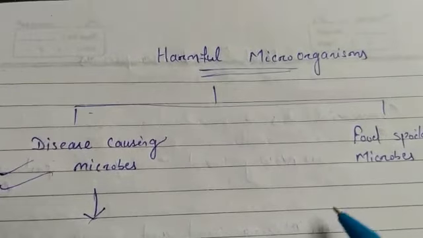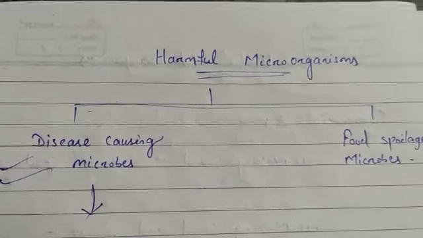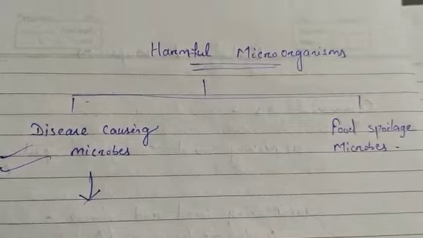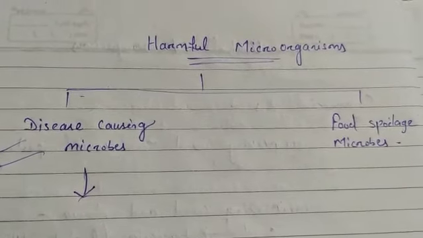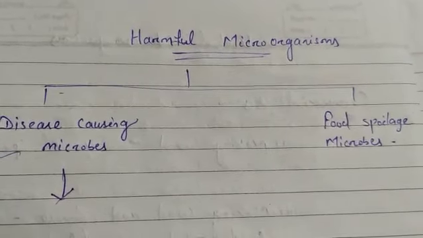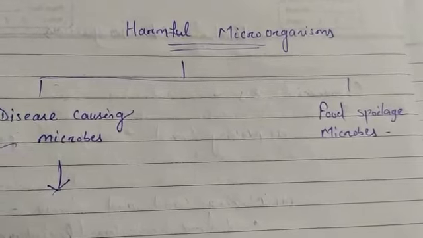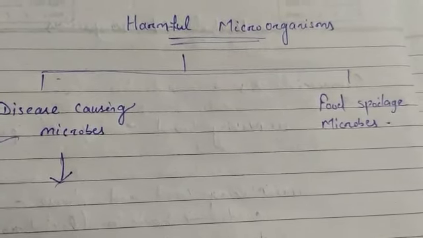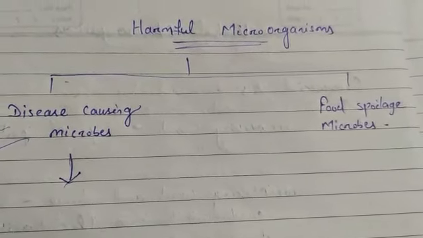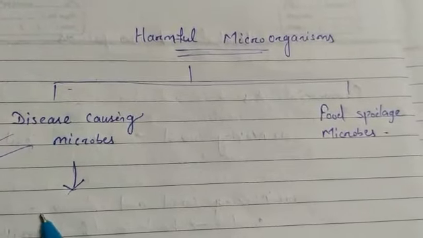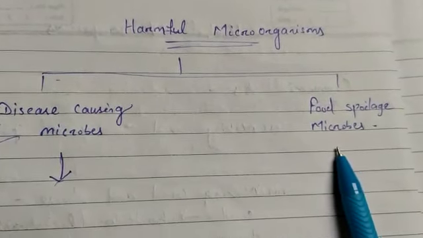In the previous class, we studied useful microorganisms. So now we will study harmful microorganisms. There are many microorganisms that cause harm to animals, plants, and humans. These harmful microorganisms are broadly classified into two categories, that is disease-causing microbes and food spoilage microbes.